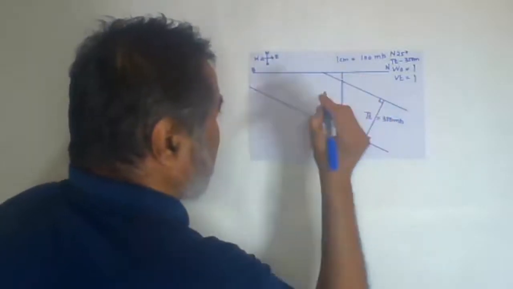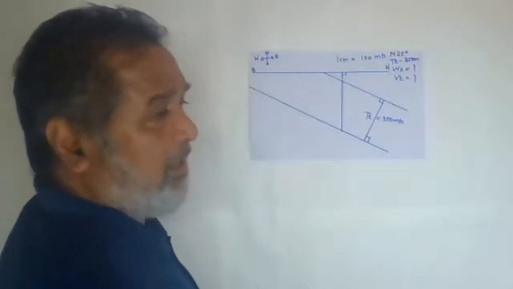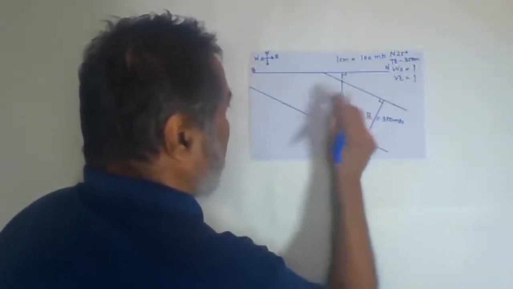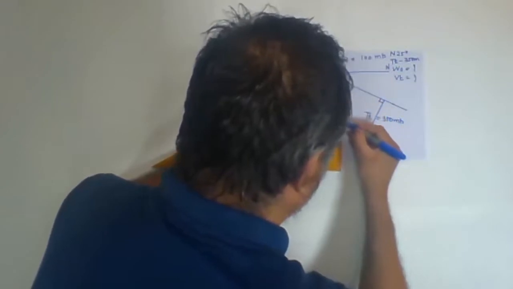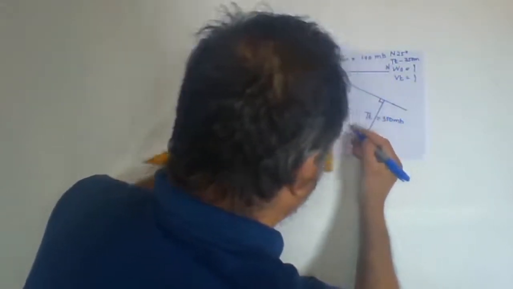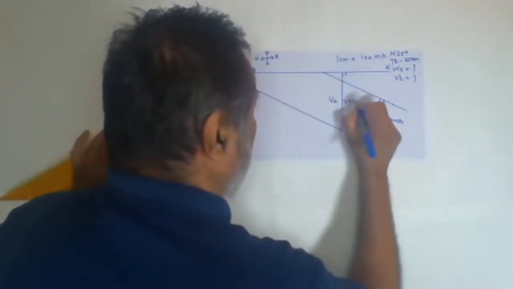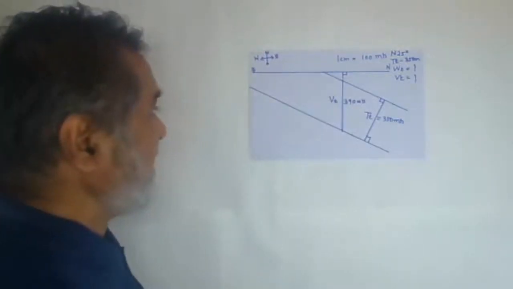From this distance, we have taken a perpendicular to the horizontal surface. Now the vertical thickness has to be measured. How much it is, you have to find out. So measure between the top and bottom bedding plane on this particular line. 1 centimeter, 2 centimeter, 3 centimeter, 3.9. So 390 meters. This will be the first answer. The vertical thickness you got is 390 meters.